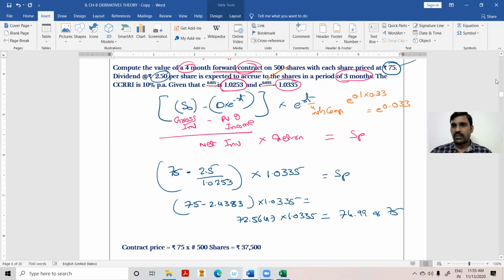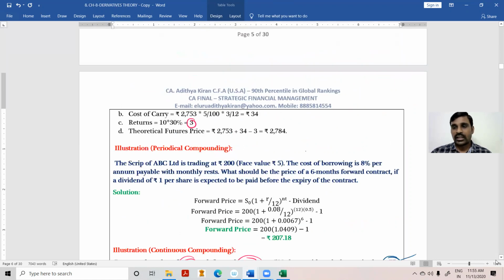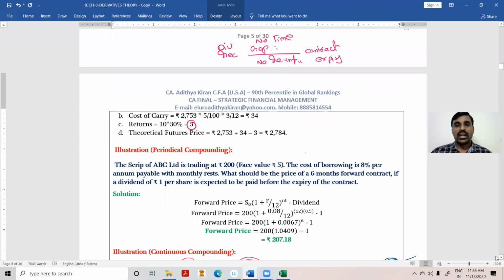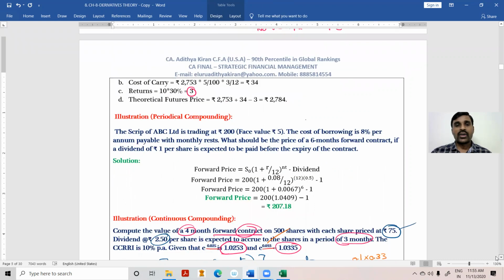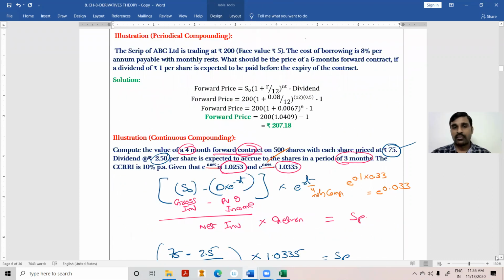Very clear. Irrespective of the answer, our logic is the same, because whatever the return we want, the entire return we are getting from the company itself. Therefore, we don't need to charge any return from the buyer. This is all related to the forward price computation.